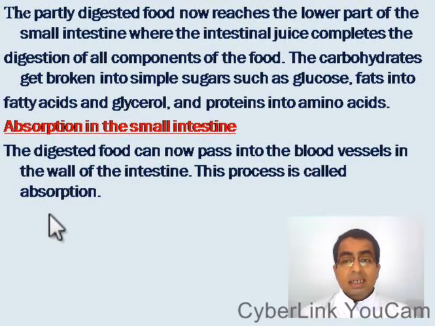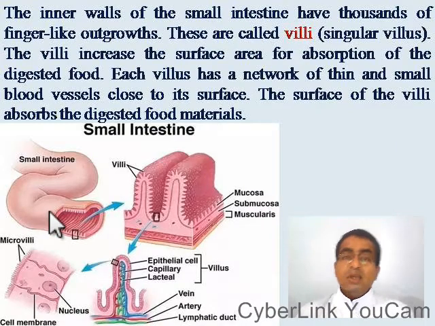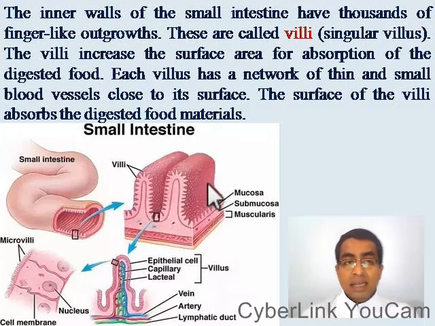Now let us see the absorption in the small intestine. The digested food can now pass into the blood vessels in the wall of the intestine, and this process is called absorption. The inner walls of the small intestine have thousands of finger-like outgrowths. These are called villi. The singular is villus.